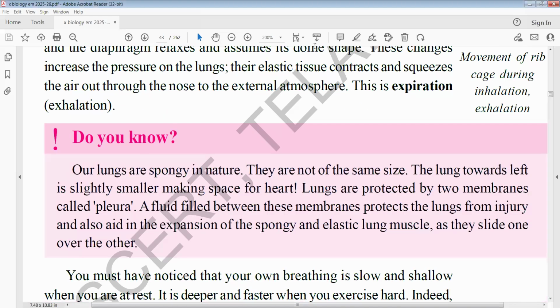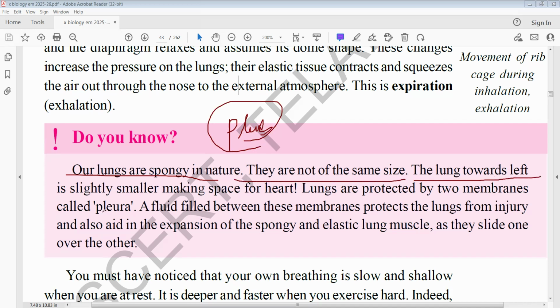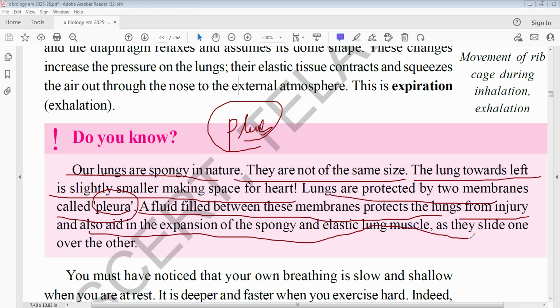So lungs are spongy in nature and covered by a pleura. It is important. Lungs are surrounded by a membrane called pleura. They are not of the same size. The lung on the left is slightly smaller, making space for the heart. Lungs are protected by two membranes called pleura. Just now I said, fluid filled between these membranes protects the lungs from injury. It also aids expansion of the spongy, elastic lungs. They slide one over the other.